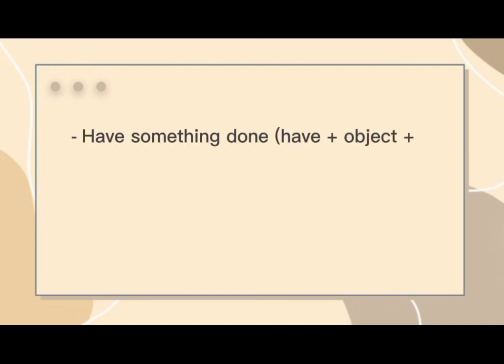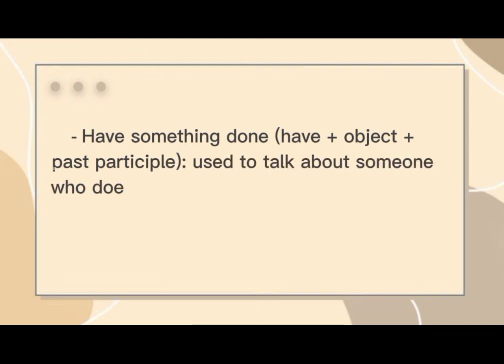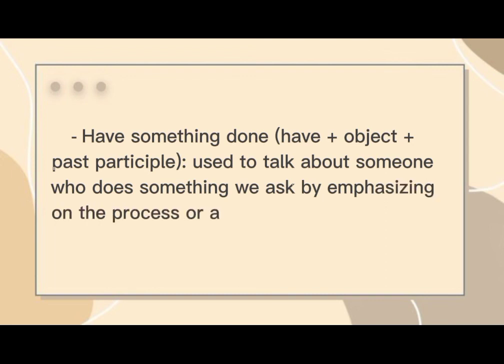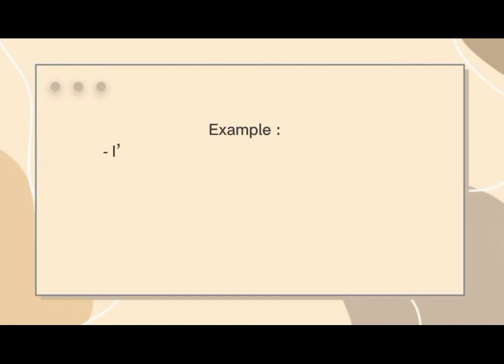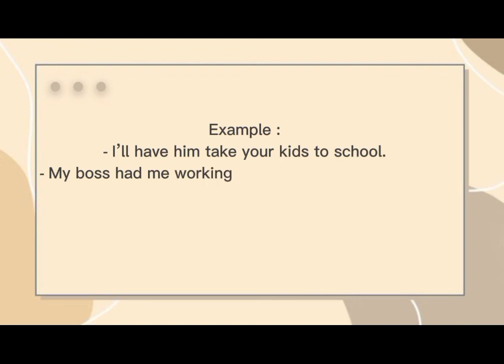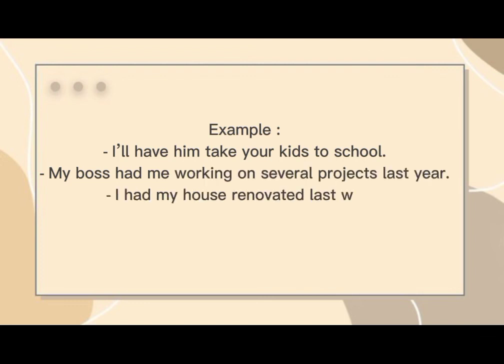Have something done: have plus object plus past participle is used to talk about someone who does something we ask, emphasizing the process or action rather than who does it. For example, I'll have him take your kids to school. My boss had me working on several projects last year. I had my house renovated last week.